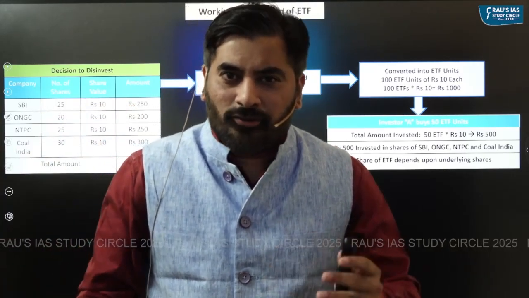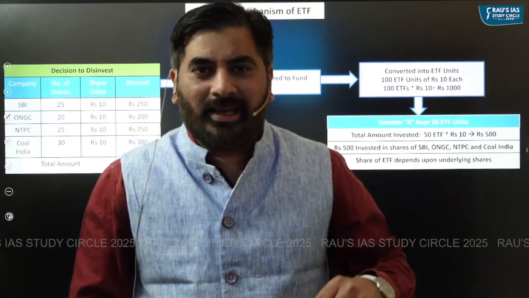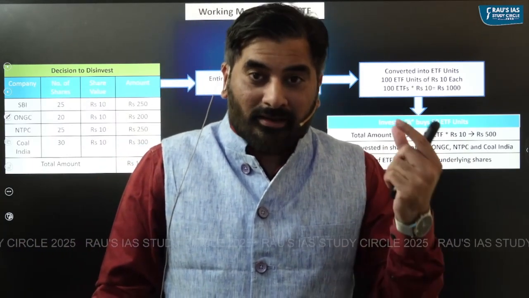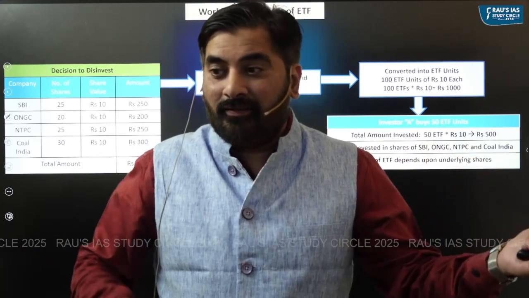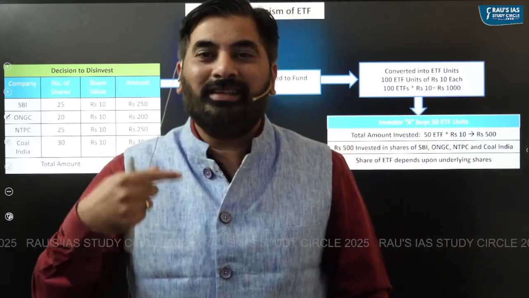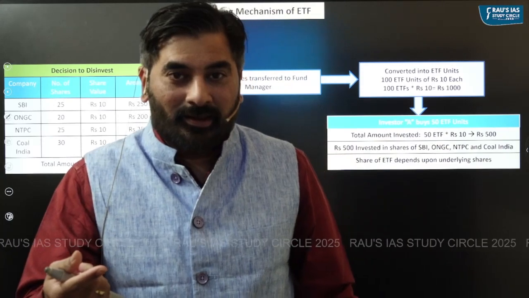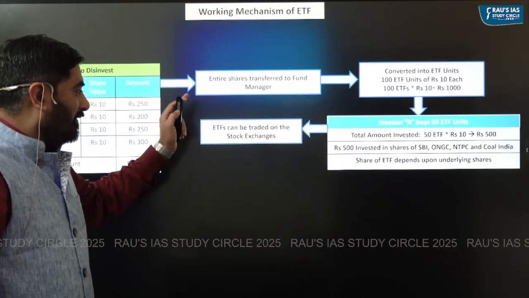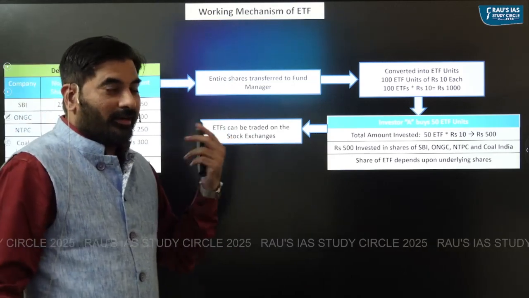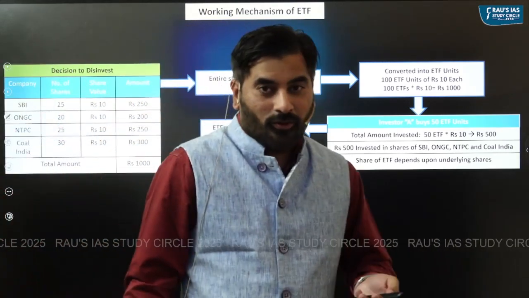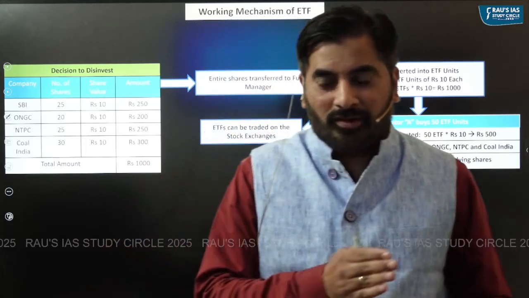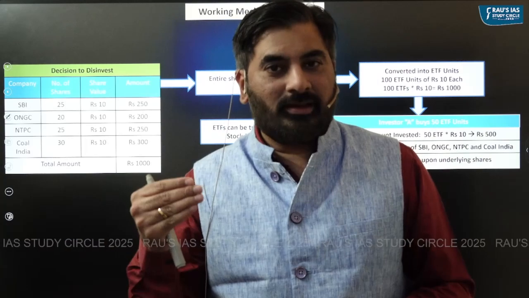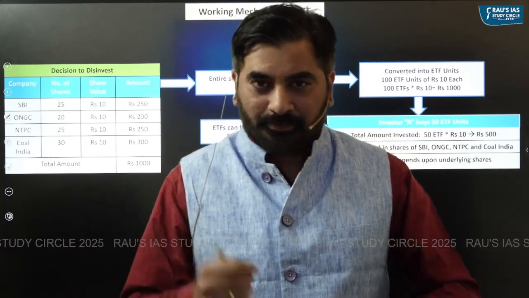Let's say it might reduce from rupees 10 to rupees 8. So ETF will always track the value of the underlying asset, which in this case happens to be the share. These ETF units we can very well trade on stock exchanges like BSE, NSE, and so on. Just like the way you would trade shares, bonds, etc., you can also trade the ETF units.